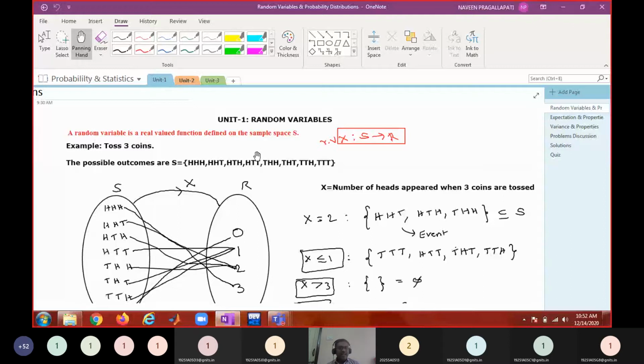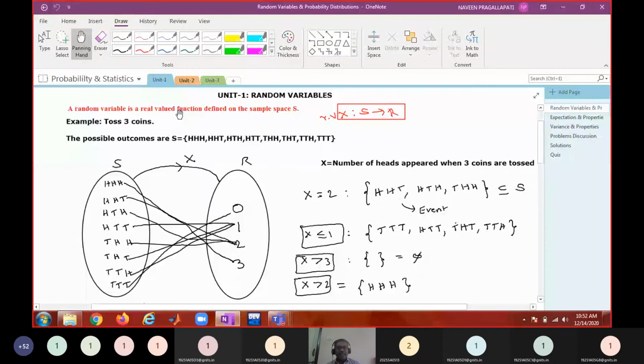We initially defined a random variable. A random variable is nothing but a real valued function defined on the sample space. Basically it is a function. Random variables are denoted with capital letters, and simply written as r.v. What do you mean by real valued function? If the range is a subset of real numbers, that is said to be a real valued function. That means if each output is a real number, it is called a real valued function. So this real valued function defined on the sample space is said to be a random variable.